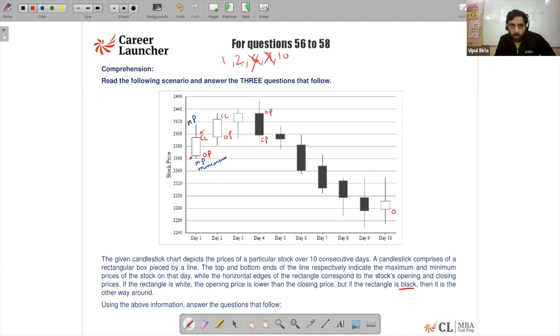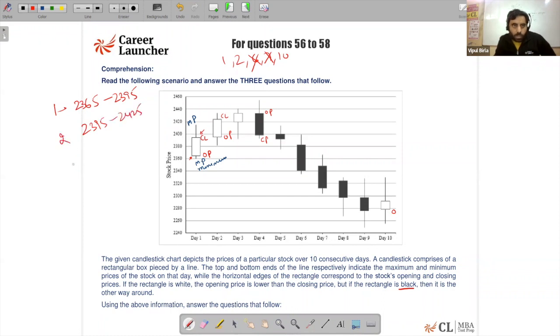If you talk about 1, 2, and 10, for day 1, opening price is close to 2365 around, and the closing is going to be 2395. On day 2, it is 2395 to 2425.